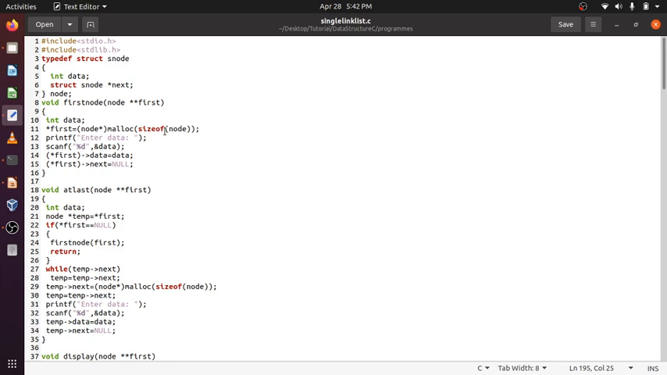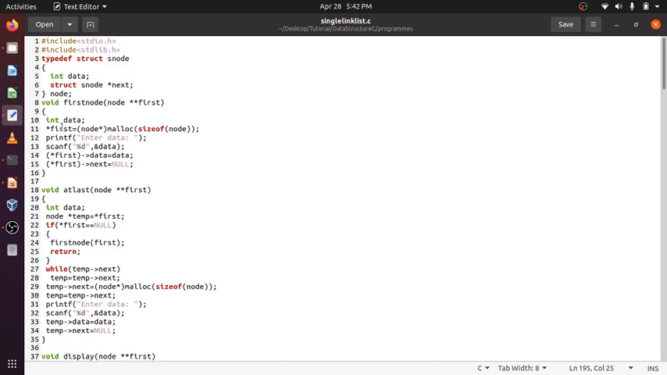The memory is created in the heap, not stack memory. Even though it's inside a function, it will be created in heap. Dynamically allocated memory always gets created in the heap section of the operating system, not stack. Okay, then because malloc returns a void pointer, typecast it to node pointer. First is a pointer to pointer of this structure, not just a pointer. So star first will be the pointer which is going to point to this node.